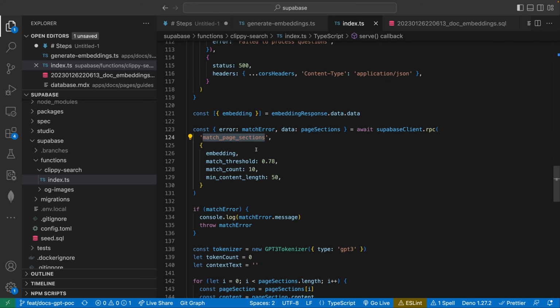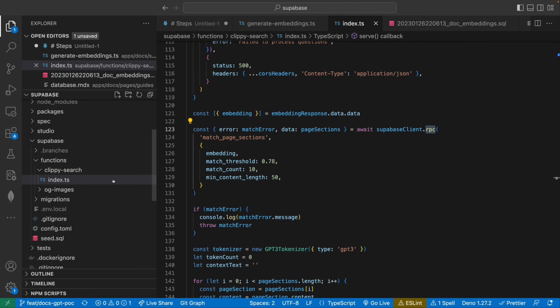A couple ways we could have gone about this. Number one way would be if I was actually just using a pure Postgres SQL client, which you can do, by the way. When you use Supabase, you're not locked into just using their libraries. They actually expose the Postgres database externally, so you can connect directly to it from your backend. So we could have done that and then just written some raw SQL or used something like Connect.js to write our query. But instead, just to keep things a little bit simpler, we're going to continue to use Supabase's JavaScript library, and they have a special function called RPC, which essentially allows you to call a Postgres function, right?